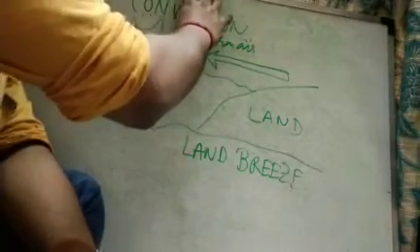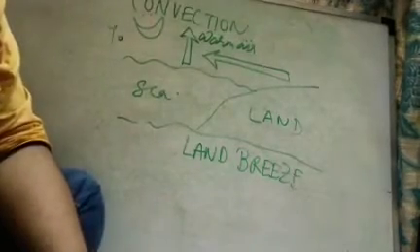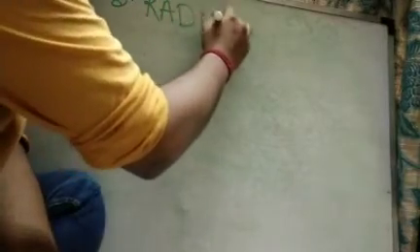So we have understood what is land breeze and sea breeze, and this is the fourth most important example of convection. That is the second process by which heat travels. Now the third, the last but not the least one is radiation. The third process is radiation.